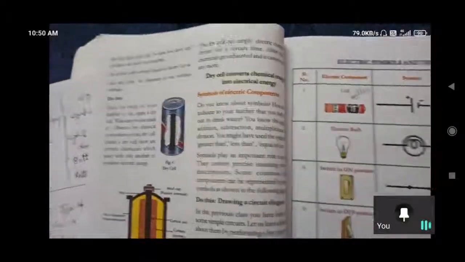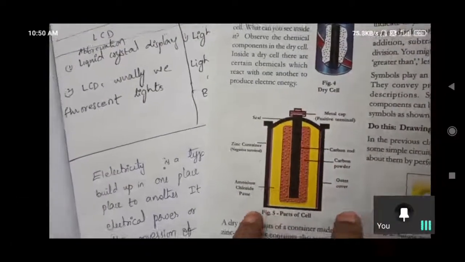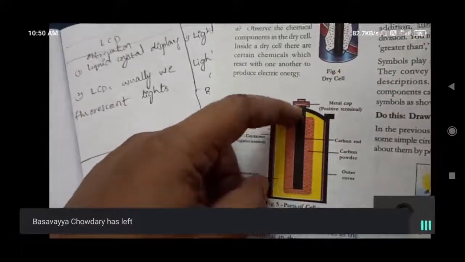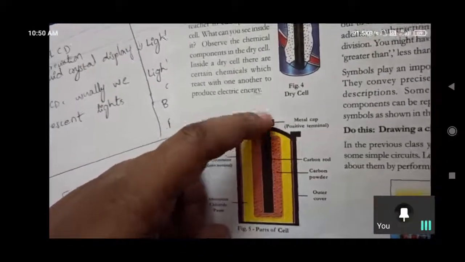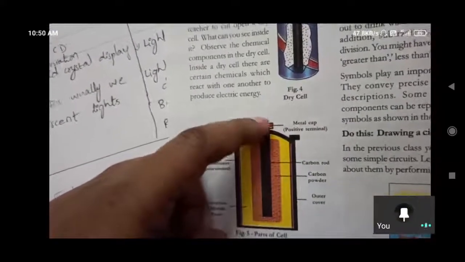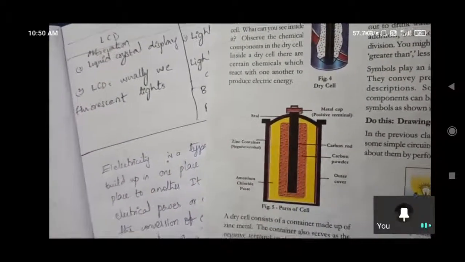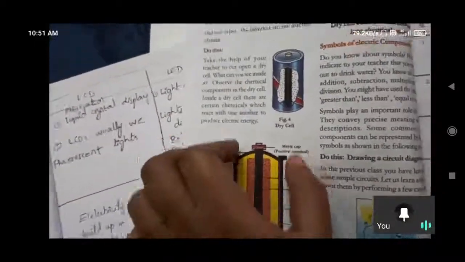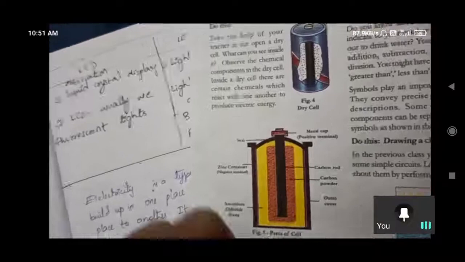And coming to the dry cell, how does it look? If we cut the dry cell into pieces, the sides are zinc metal, which acts like the negative terminal. Inside there is a carbon rod. If you observe in your daily life, inside we can observe a carbon rod, and on top of that one metal cap, which acts like the positive terminal. The carbon material is graphite. Here a carbon graphite rod with a metal cap serves as the positive terminal, and the zinc container acts as the negative terminal. The carbon rod is surrounded by a mixture of small carbon particles.